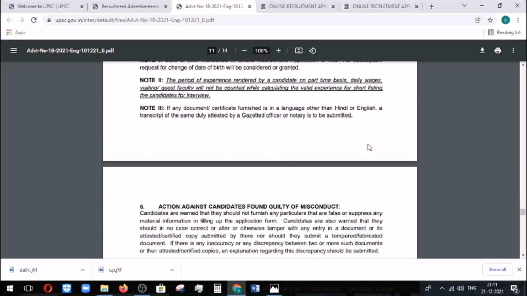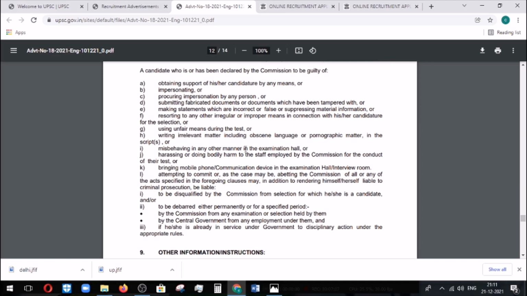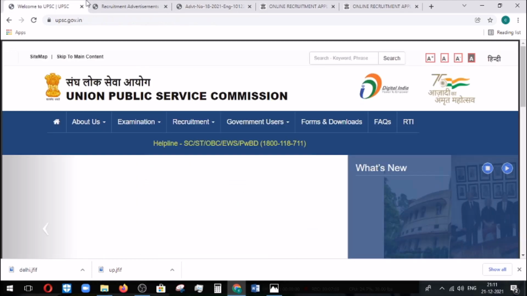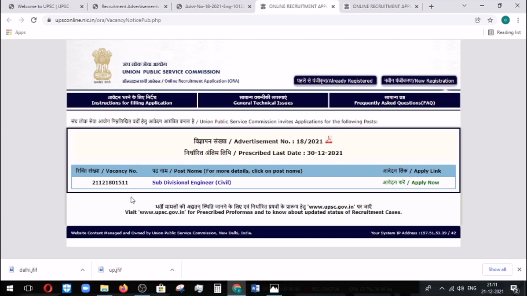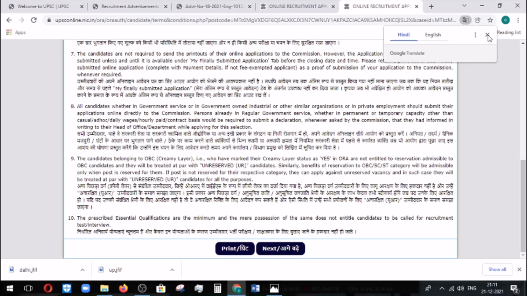So next we move on to the online application portal. You can see here, you can check the online recruitment application. If you click on this, the next page will open like this. In this you need to click on the apply section. Before that you need to check whether it is the subdivisional engineer post. After clicking this button, the next page will open like this.